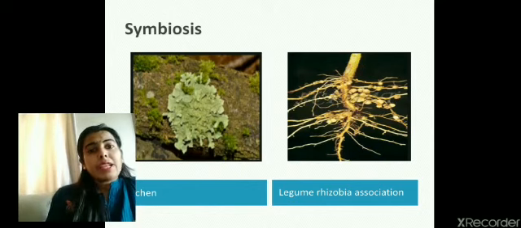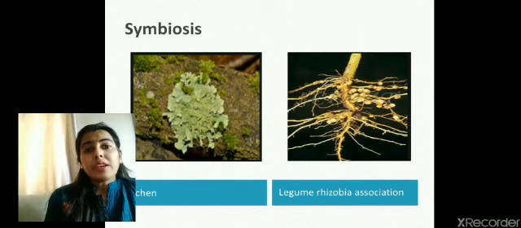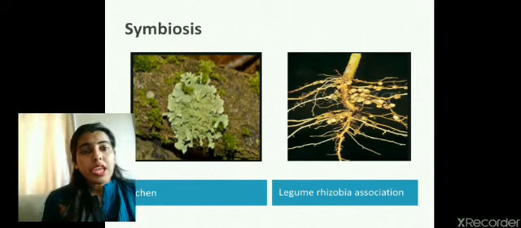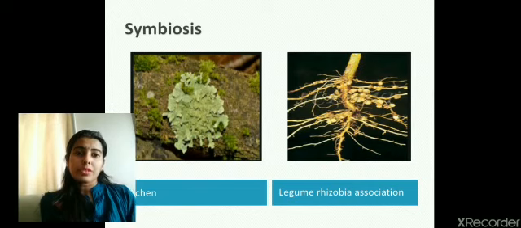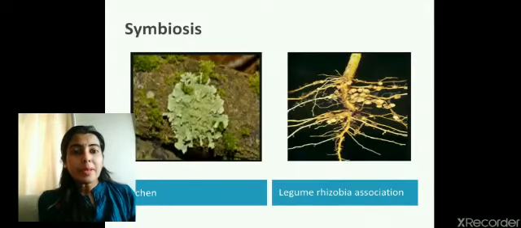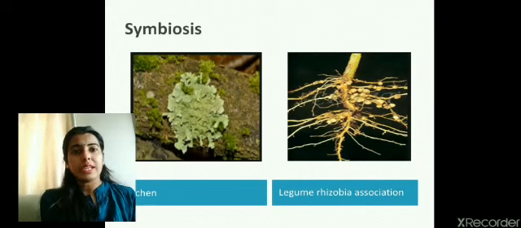Next is legume and rhizobium association, where the bacterium Rhizobium lives in the root nodules of leguminous plants and converts atmospheric nitrogen into soluble forms. So the leguminous plants don't need to be supplied with nitrogenous fertilizers.